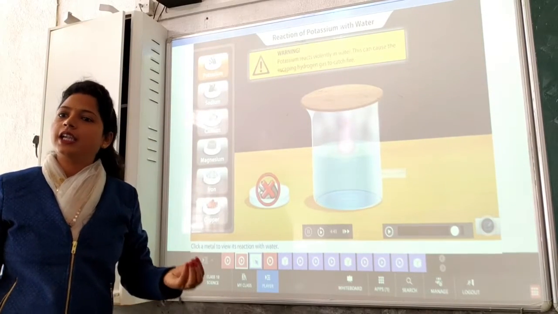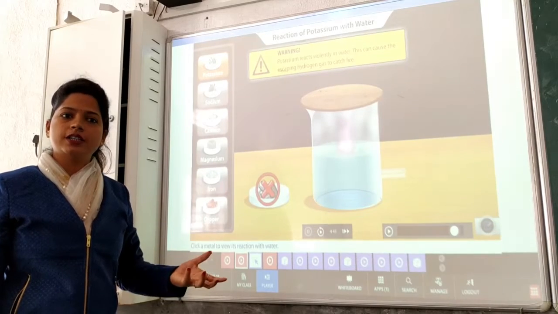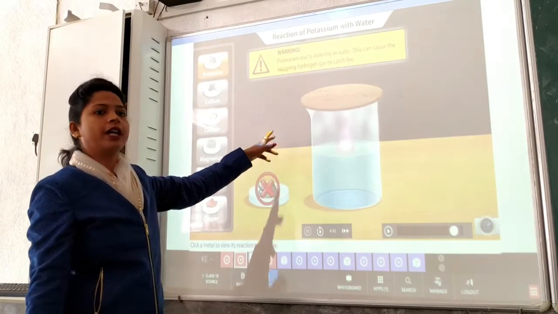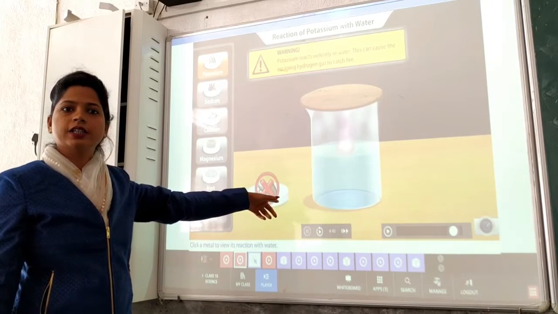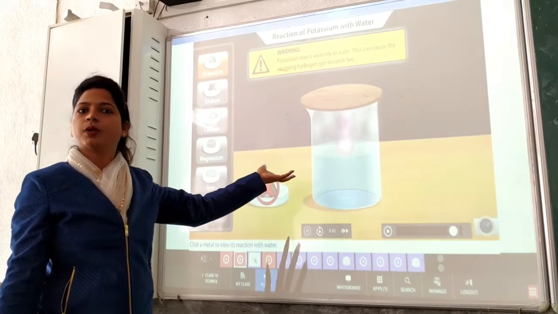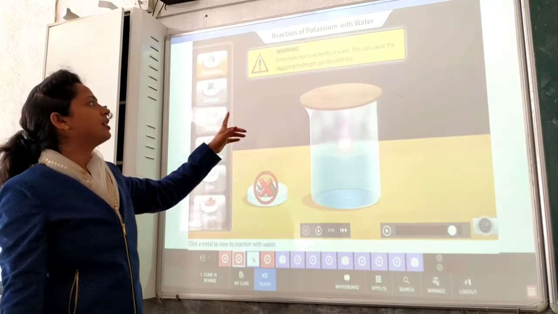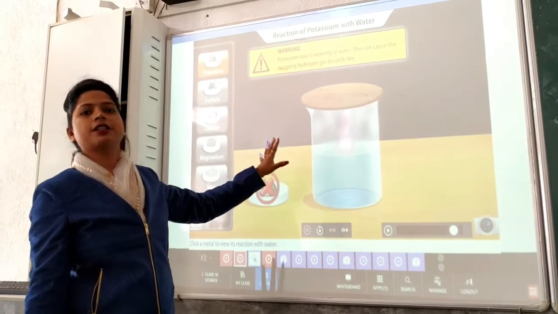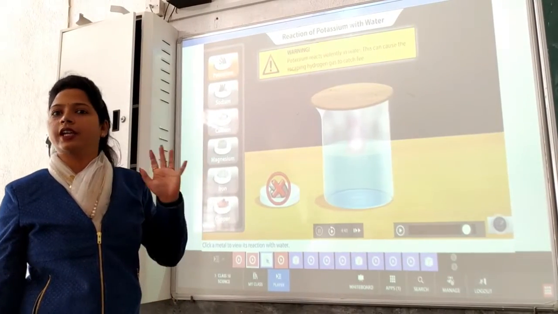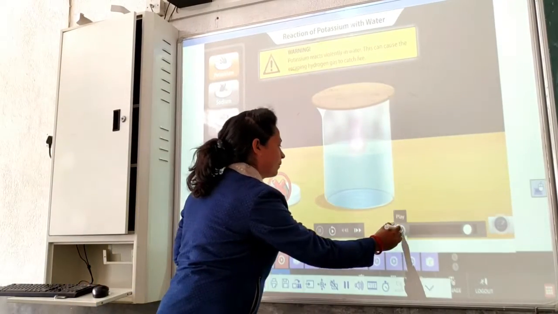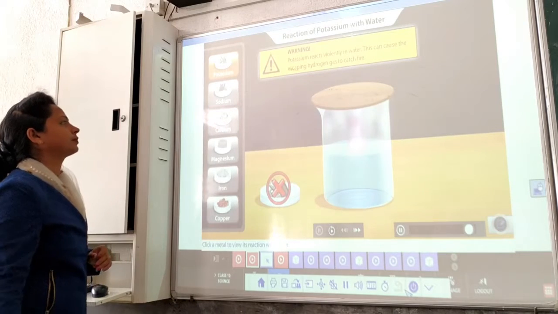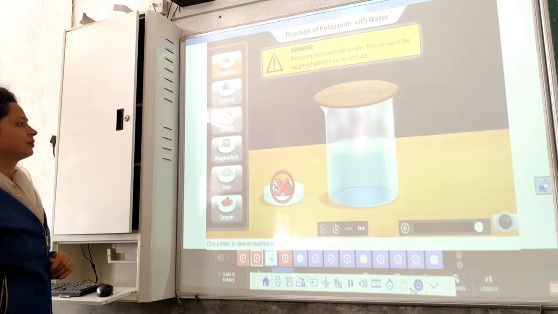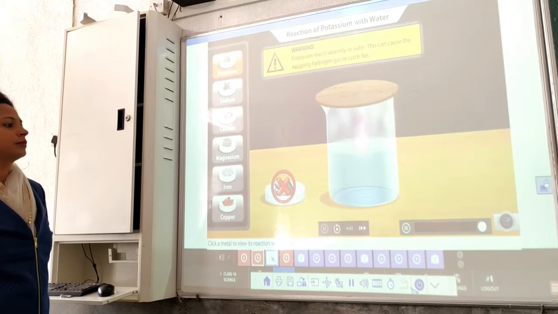Heat is released and along with that H2 is also released. Now it may be possible that H2 will escape out and catch fire. Okay, and that creates a high explosion. So this reaction has to be performed with utmost care. Pieces of potassium added to the water, as the intense heat of the reaction causes the escaping hydrogen gas to catch fire.